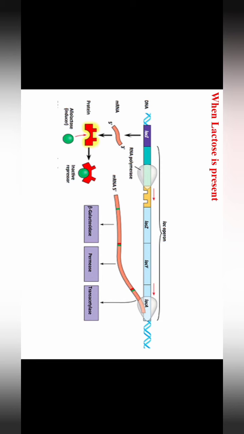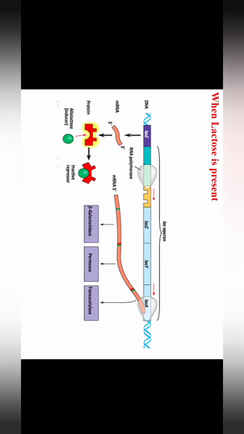If it does not bind at the operator region, the RNA polymerase binds to the promoter region, and it causes the transcription of the 3 structural genes, and the organism will get the 3 enzymes for the degradation and utilization of lactose.